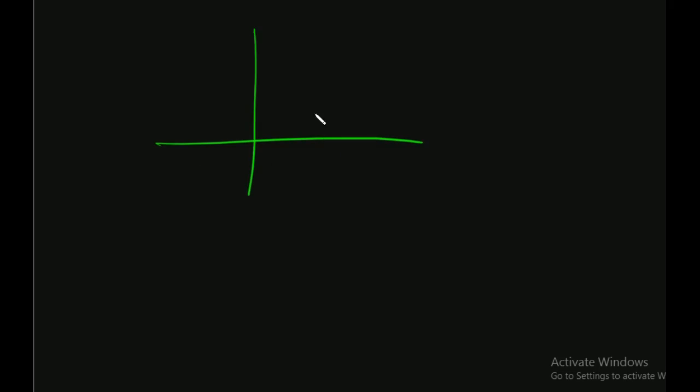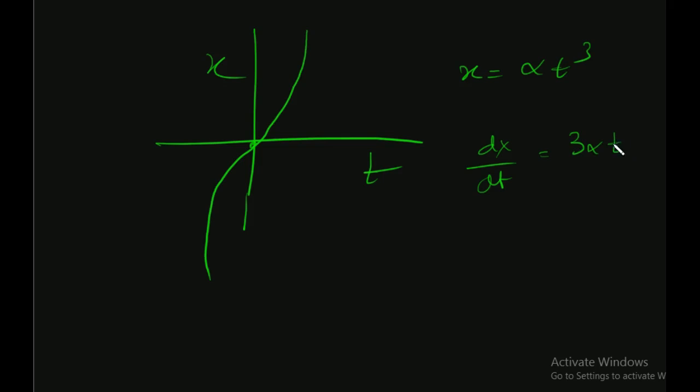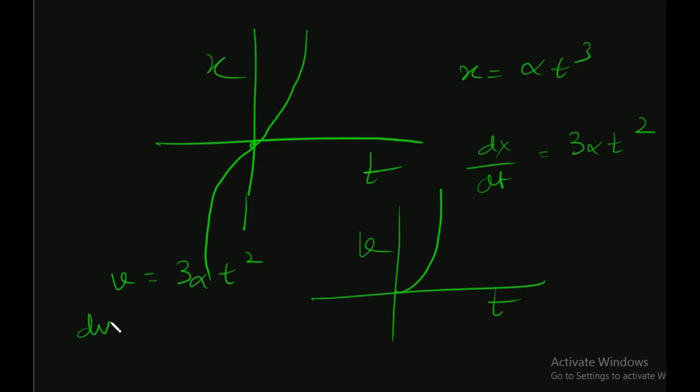For example, had it been x versus t, if x was alpha t cube, then the graph would have been like this. Now dx over dt would be equal to 3 alpha t square. This means the velocity time graph is like this, and then since v equals 3 alpha t square, dv by dt would be equal to 6 alpha t.